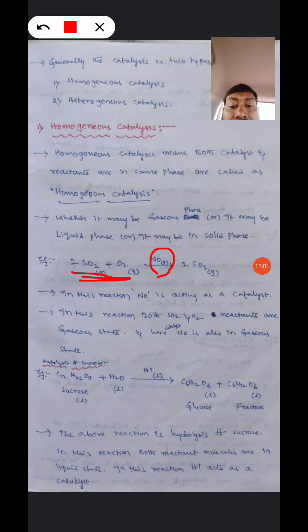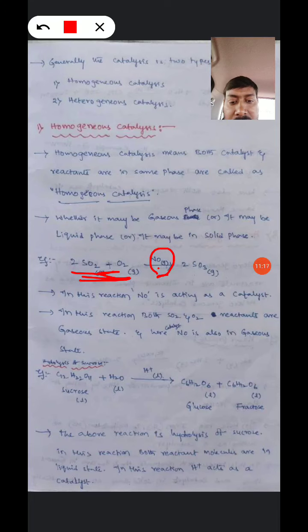So this is one of the examples. It means both catalyst and reactants are in the same phase, that is called homogeneous catalysis.